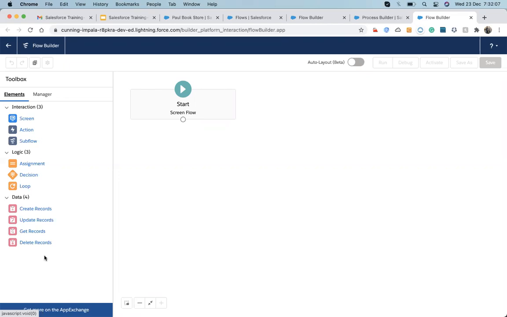Similar to what we are doing in the coding, the same thing is also available in this flow. At the end, it will do one of these kinds of things: either update the record, create the record, or delete the record. Get Records is used, on the basis of user input, to fetch records from the database.